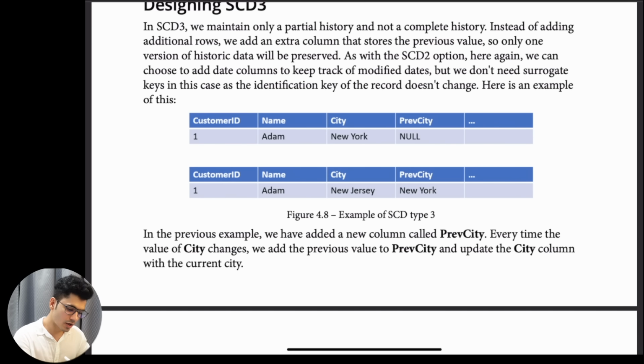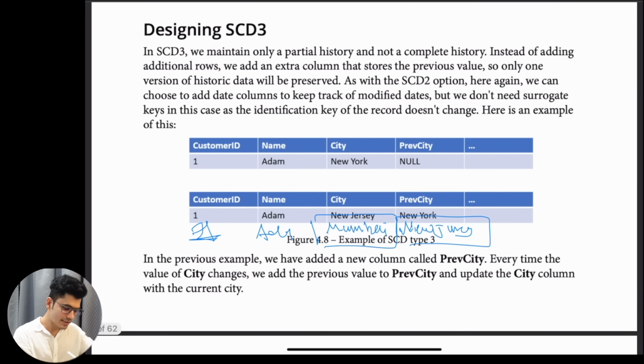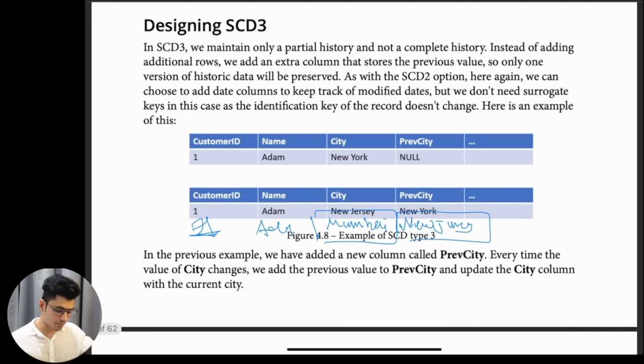Let's say there's one more update for the city. He moved to, let's say, Mumbai. So there will be Mumbai and the previous city will be New Jersey. This will be my new city and this will be my previous city, and the customer ID will be one, and the name will be Adam, because we are directly overwriting the current and the previous one. So this is how you design SCD3, where you just maintain the partial information.